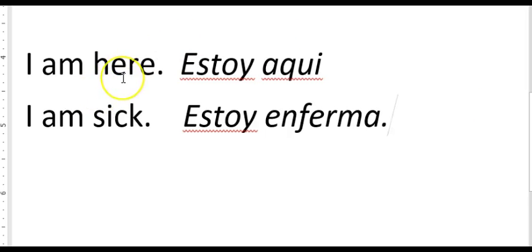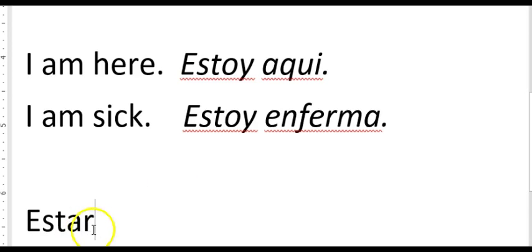I can be here one moment and then I can walk across the room and then I can be there. Or I can be in America right here today and tomorrow I can get on an airplane and fly to Mexico. I can be sick today and then next week I'm feeling better. So these are conditional situations. Temporary, conditional, location, it can all change. So in those cases, we're going to use a form of estar.